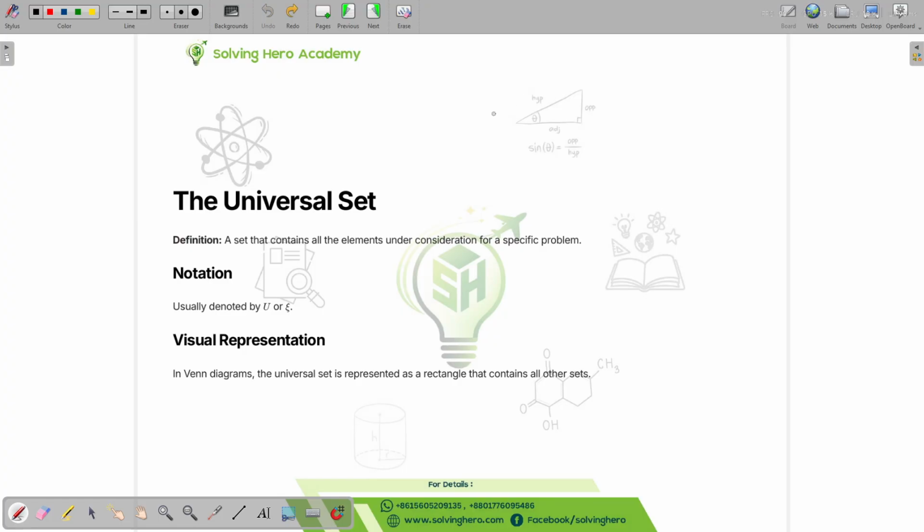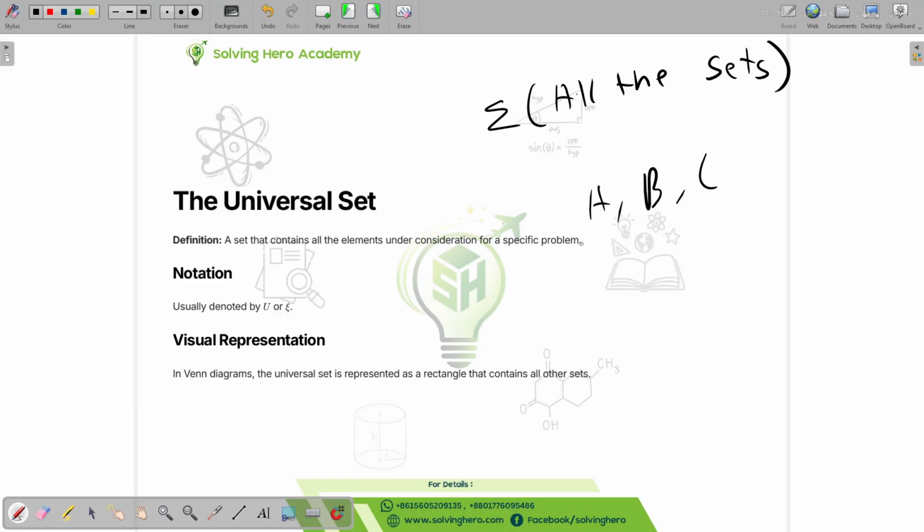Let's say there are a couple of sets, A, B, C. If we take all the elements of A, B, and C and add them up, the universal set for these 3 sets is going to be all of the elements together. This is usually denoted by U or E.